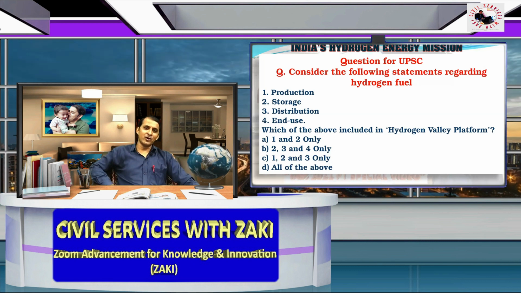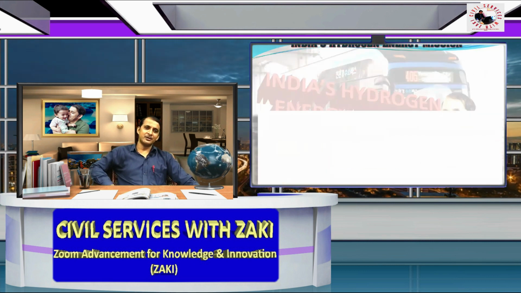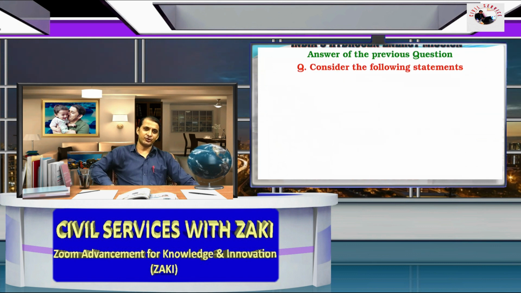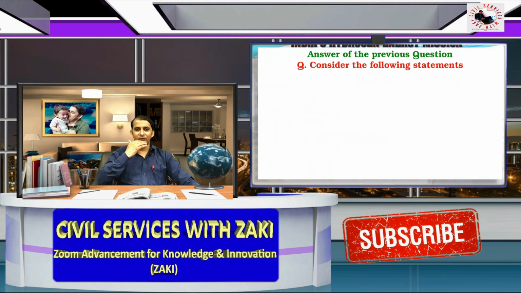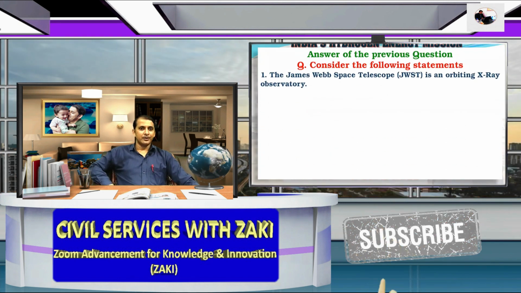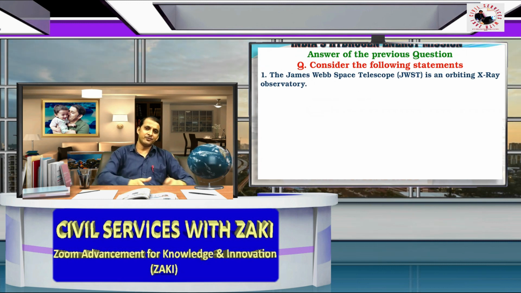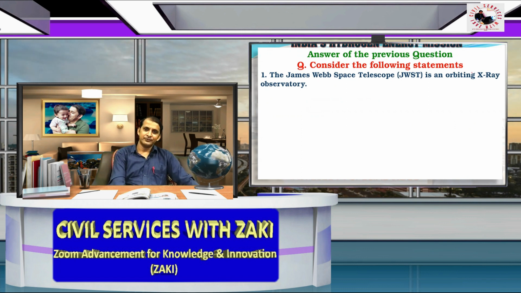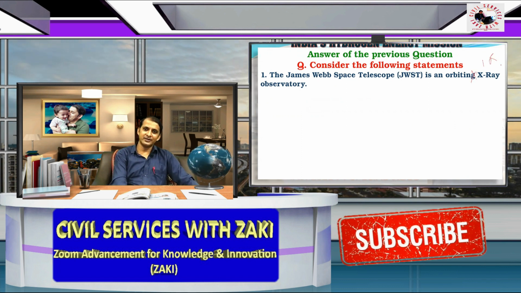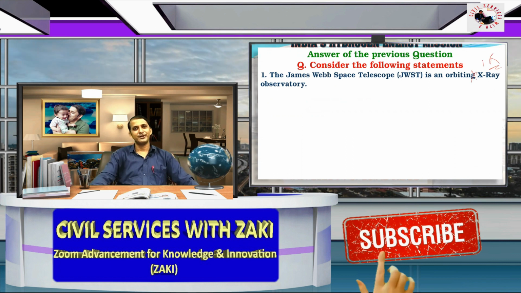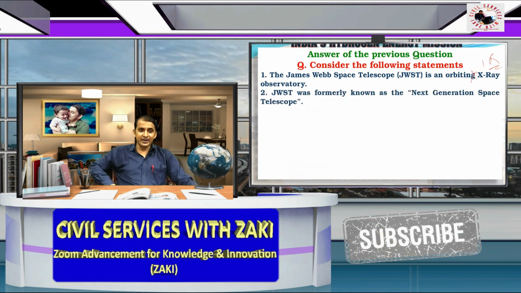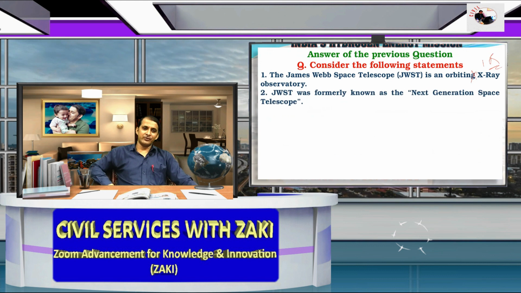So we move forward, and the next section is the answer to the previous question. Consider the following statements. First: the James Webb Space Telescope is an orbiting X-ray observatory. It is wrong. It is not X-ray; it is an infrared observatory. Second: the James Webb Space Telescope was formerly known as the Next Generation Space Telescope.